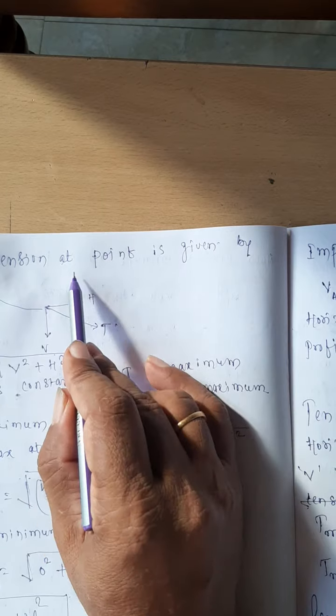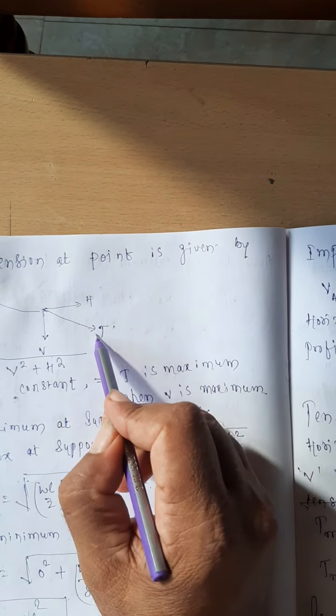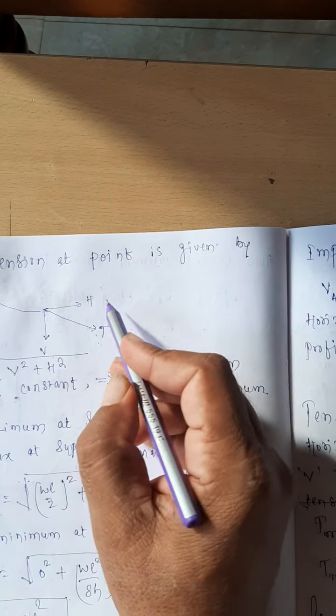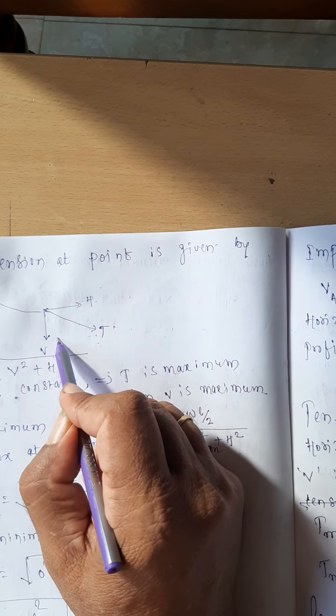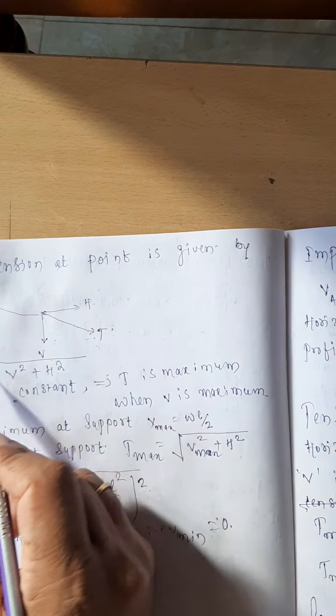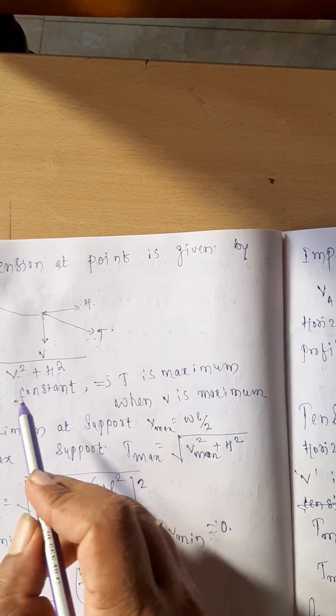Now, the tension at any point is given by T equal to S. I can cut this T into two parts: one is H and the other one is V. Therefore, T is given by square root of V square plus H square.